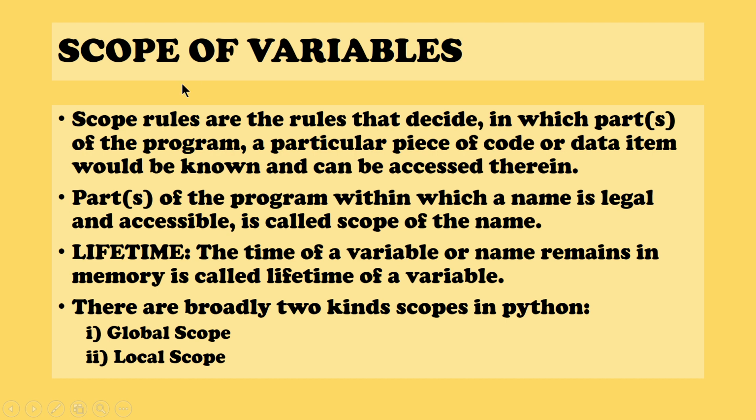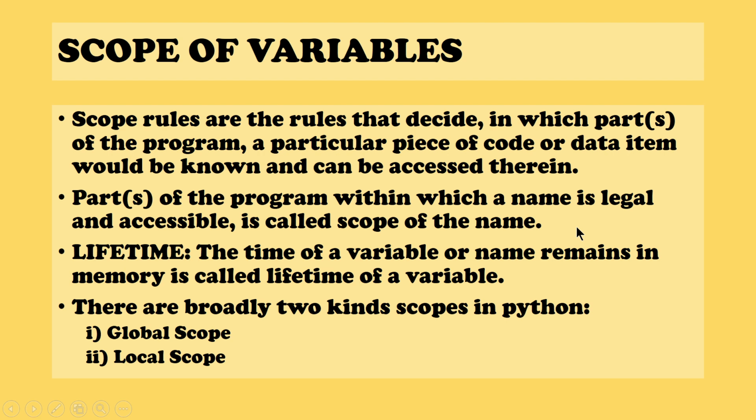The next very important topic that we are going to understand is scope of variables. What do you mean by scope of variables? Scope rules are the rules that decide in which parts of the program a particular piece of code or data item would be known and can be accessed therein. Scope is the part of the program within which a name is legal and accessible, and it is called the scope of the name. What do you mean by that?